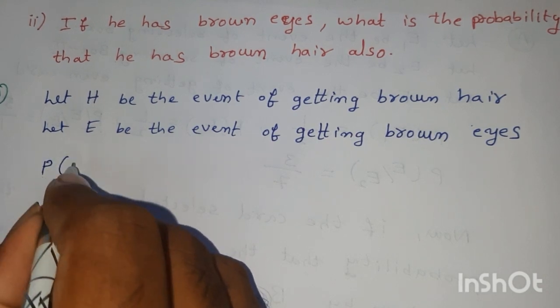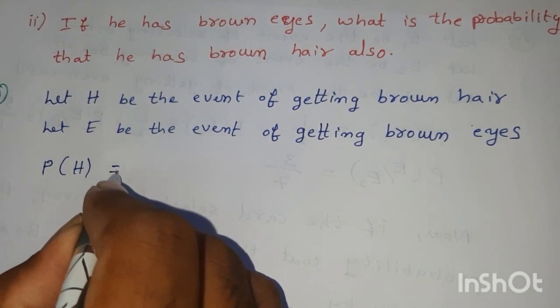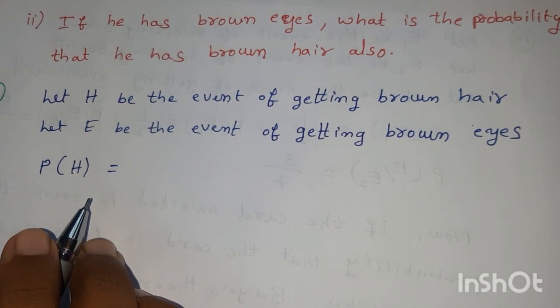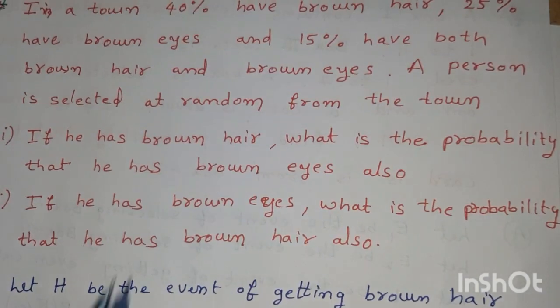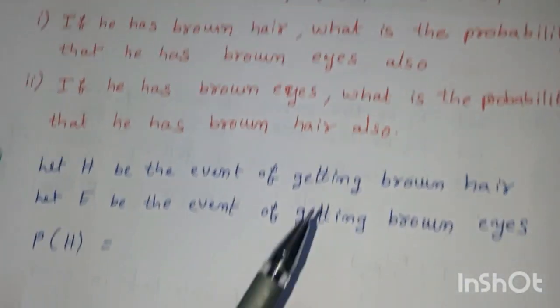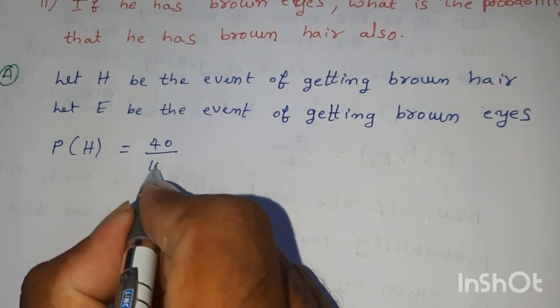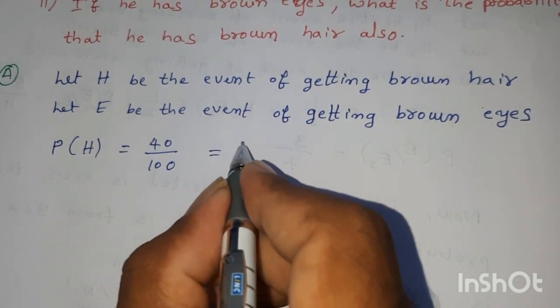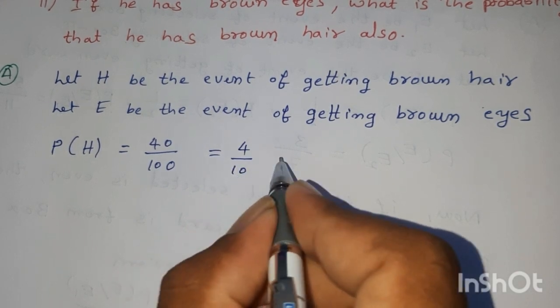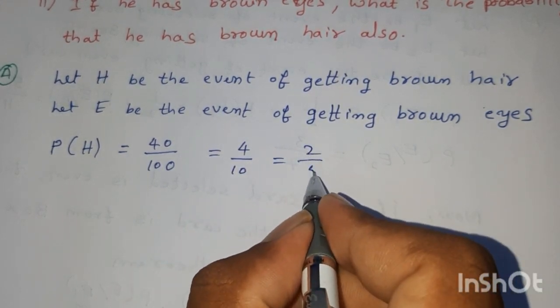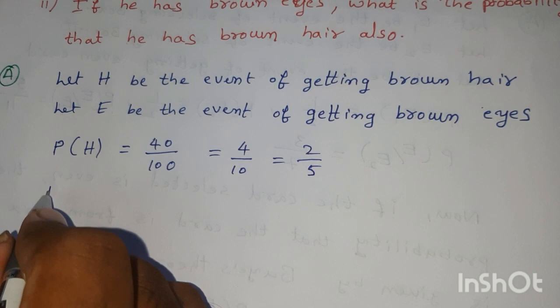Probability of H, probability of brown hair, the number of persons having brown hair. There are 40% who have brown hair, therefore 40 by 100, that is 4 by 10, therefore 2 by 5.